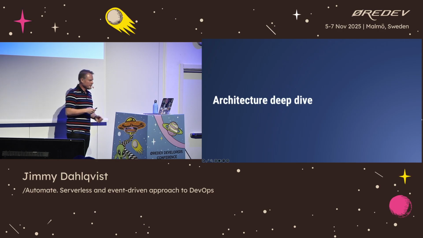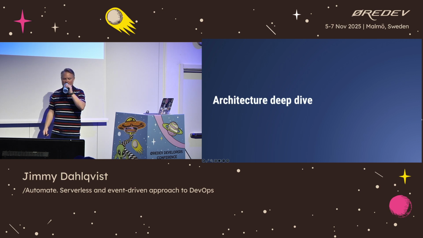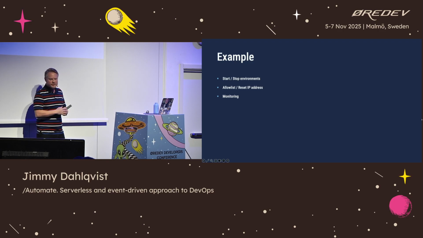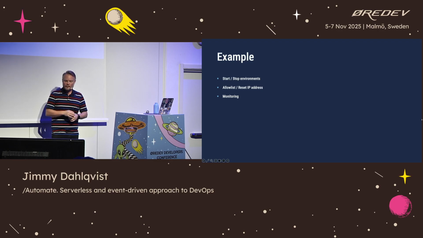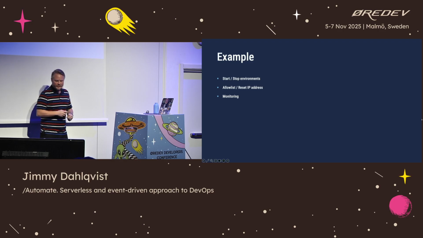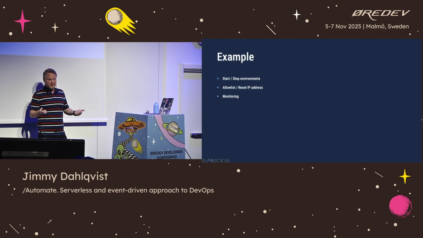Now, let's look at some architecture and do a technical deep dive into this solution and how it's been built. Throughout this deep dive, I'm going to use primarily two things as my examples: starting and stopping of environments, and allow listing and resetting IP addresses. I will also show a short example of the monitoring solution. There's way more things that we can do besides these three, but if I would give you a deep dive on every single one of those topics, this talk would last till midnight. So I decided let's focus on the two things here that were actually the driving force of the entire implementation.